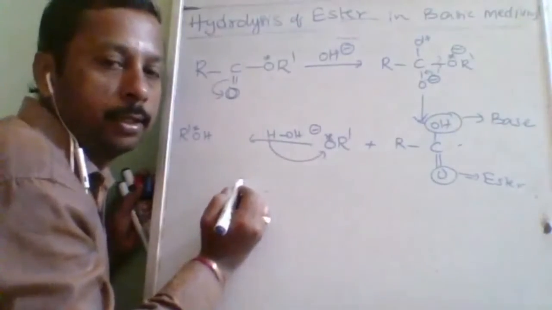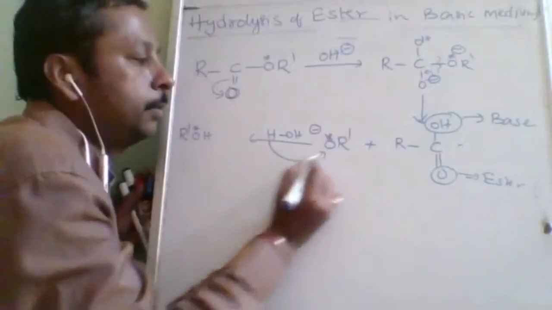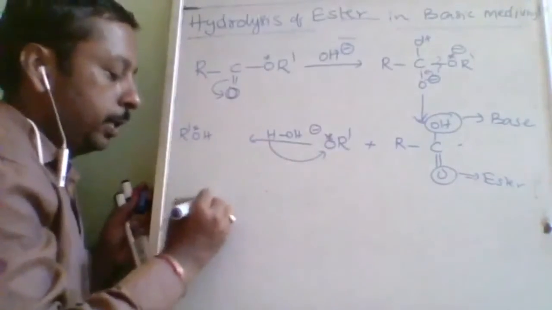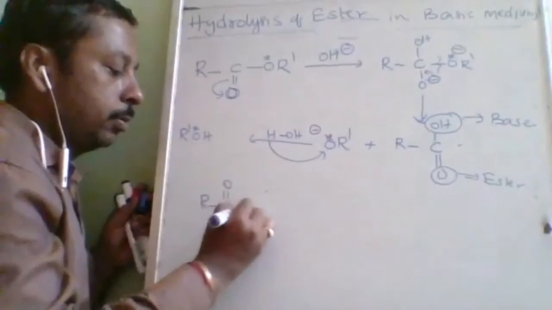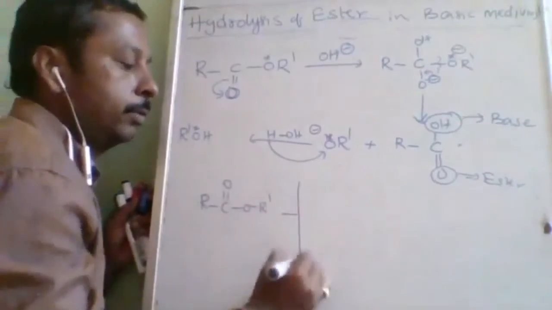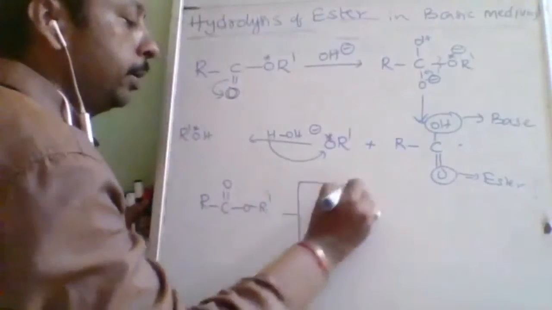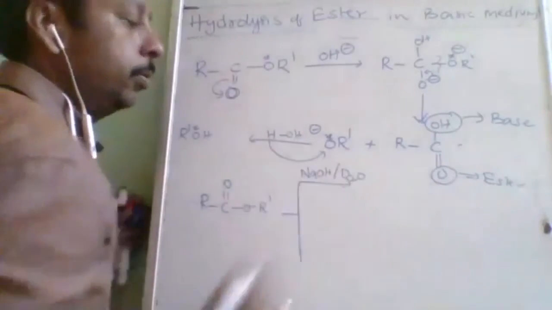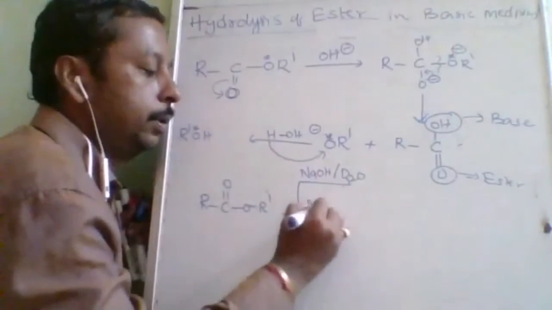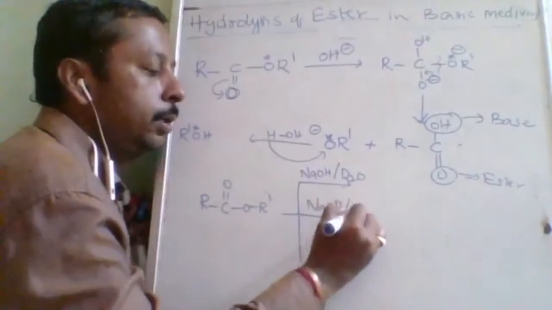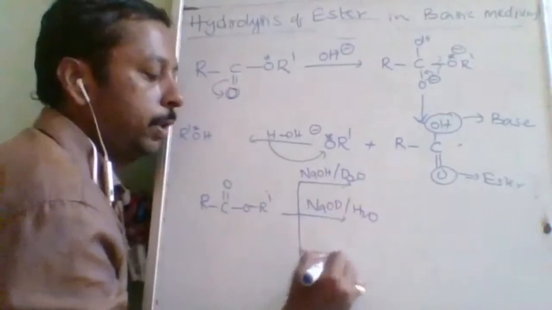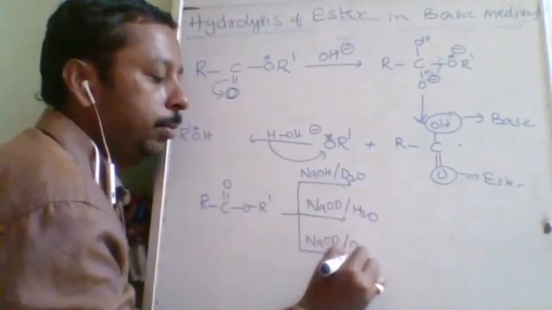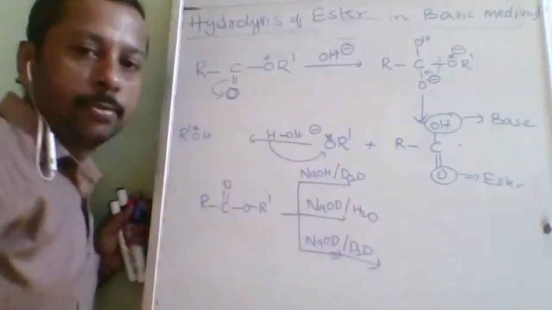Now react with what? Water. The water's H plus will come to the R dash OH. So let us take RC double bond OR dash. I will give you different combinations, and you can try them out. Suppose NaOH and D2O, first reaction. Second is NaOD and H2O. What will be the product? Third combination is NaOD and D2O. Is it understood, all of you?